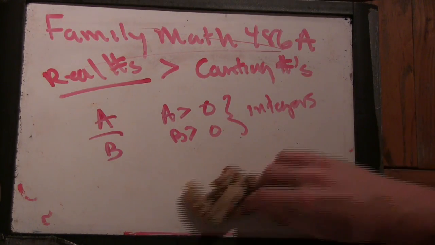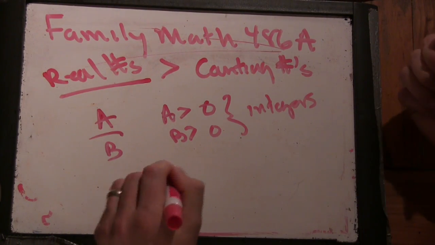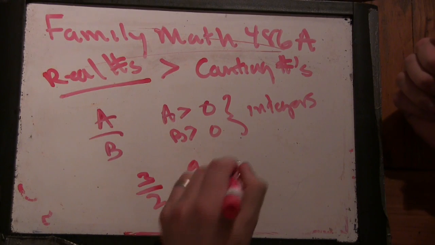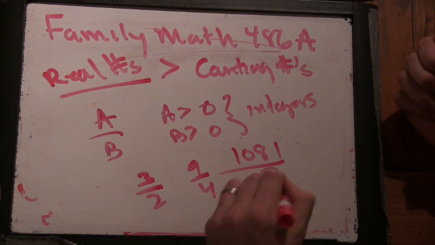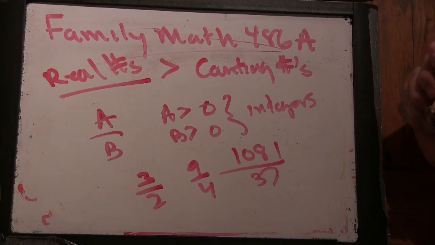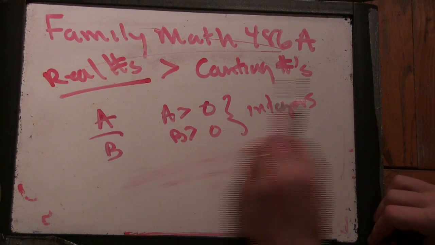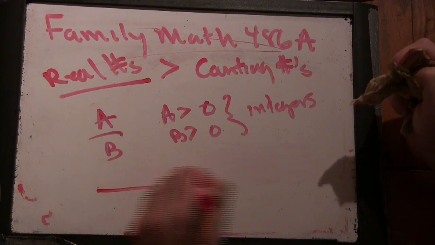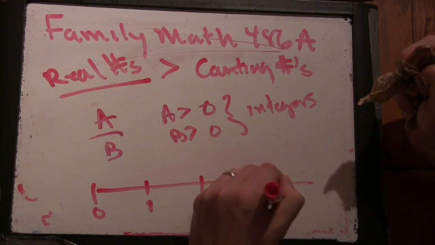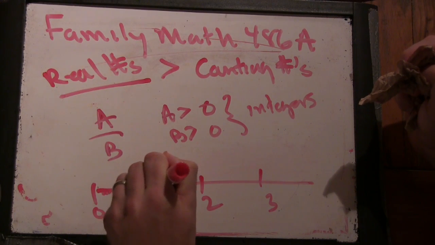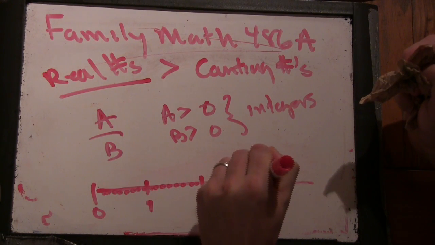Numbers like 3/2 or 9/4 or 1081 over 37. These numbers, unlike the integers, when you put them on the number line, so here's 0, 1, 2, 3, seem to fill everything up. Right?